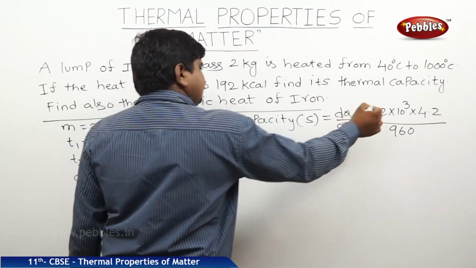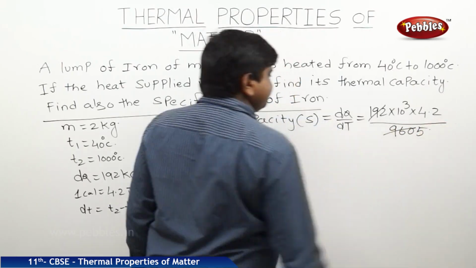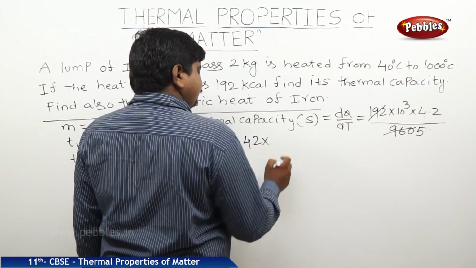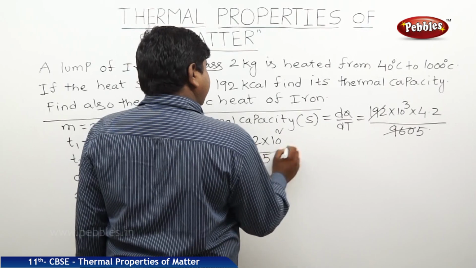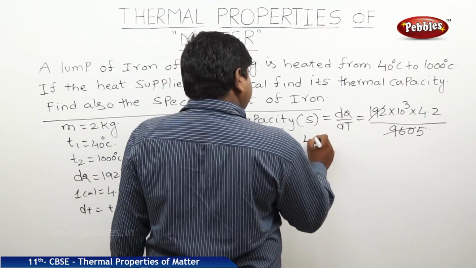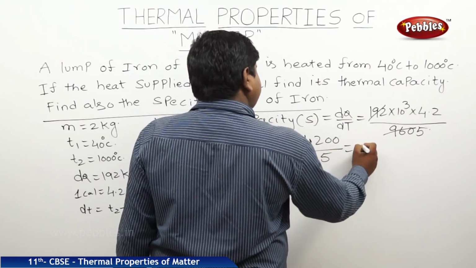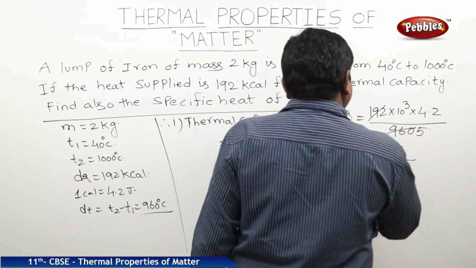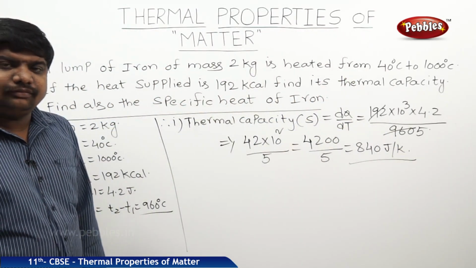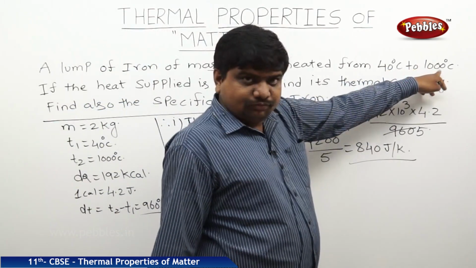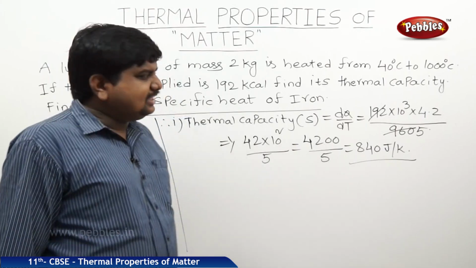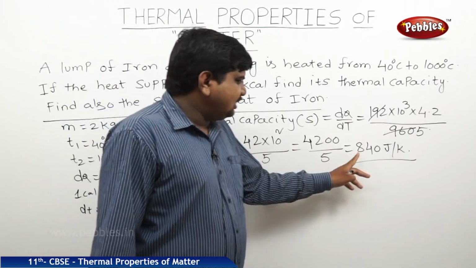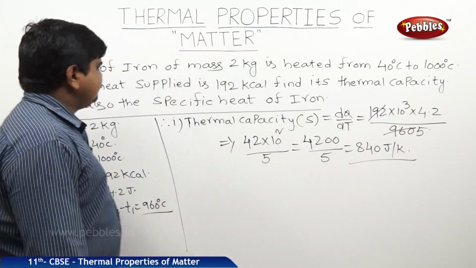Therefore, it is 192 into 4.2 times 10 cube by 960, which is 4200 by 5, it is 840 joules per Kelvin. Because here also the change in degree Celsius is 960 as well as the change in Kelvin also 960. That's why we can write the units 840 joules per Kelvin. The first bit was over.